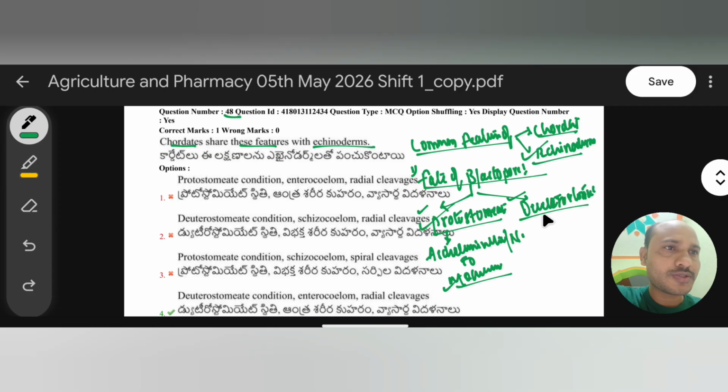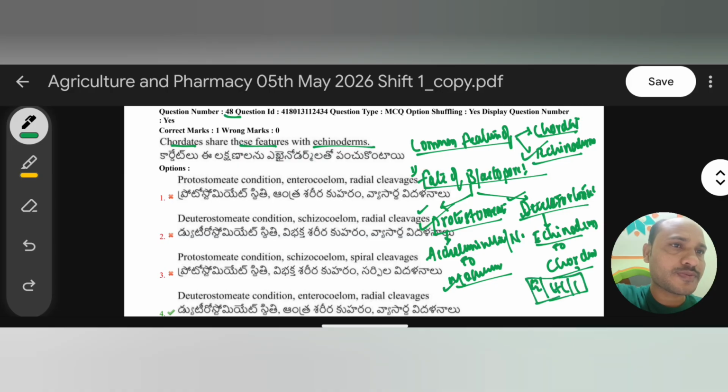And now coming to deuterostomes, deuterostomes are generally present from phylum Echinoderms to chordates. Echinoderm to chordate phyla have this type of deuterostomes. See here, so echinoderms and chordates. In between these we have what? Hemichordates. So echinoderms, hemichordates and chordates, all these have which type of blastopore?